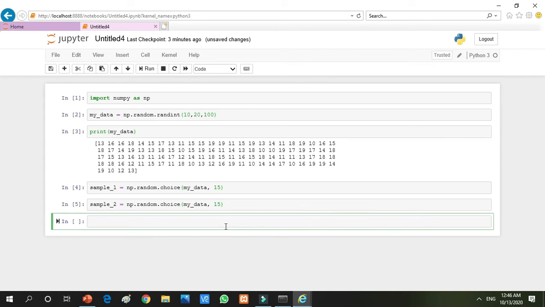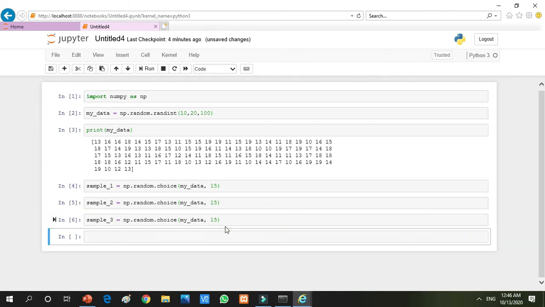Now I am taking the third sample, and every student in this class should take at least 4 samples from the given data. And what is the given data? The given data is my data. You can see the array on your screen. So now I am taking the third sample, which is also a set of 15 elements. Moving to the next line, I am taking my fourth sample, sample 4.